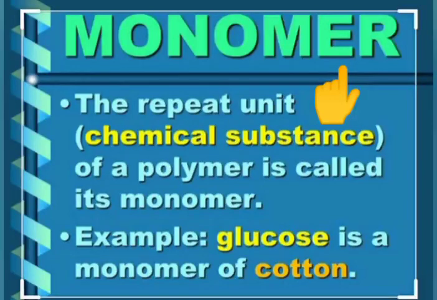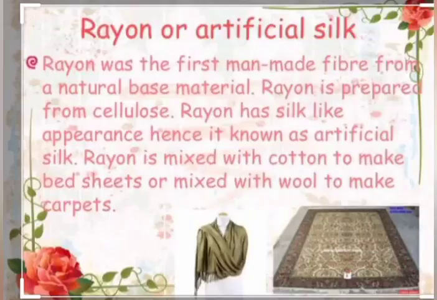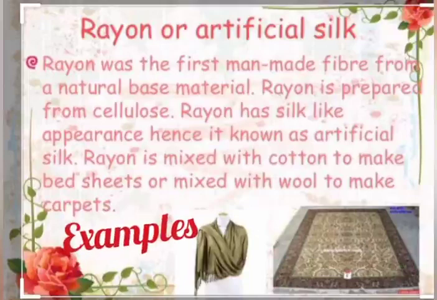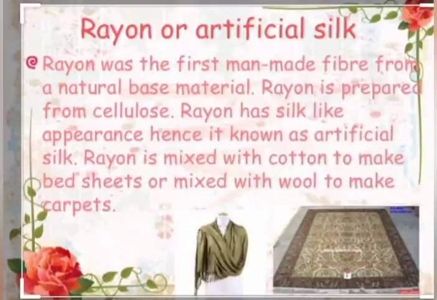Let's discuss what polymers are. When each of the monomers, that is each unit, combines to form a long chain of compound, that means it undergoes the process of polymerization, that is polymer. So monomer gets converted into a polymer by the process of polymerization. We had already discussed these things in session 1. Let's see the types of synthetic fibers, because we have already discussed natural fibers in our lower classes, that is classes 6 and 7.